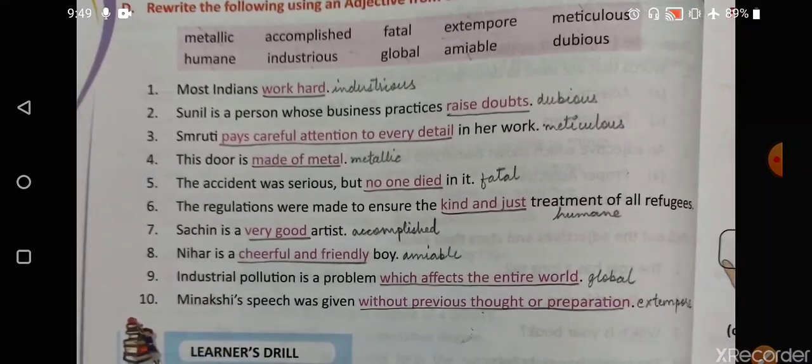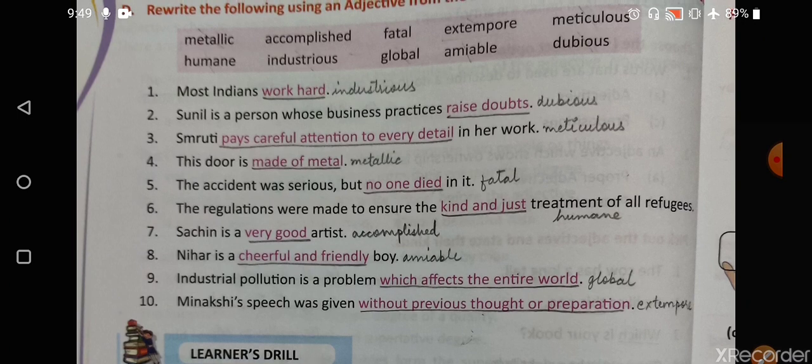So most Indians work hard. So what is the adjective that can be used in the place of work hard? It is industrious. Sunil is a person whose business practices raise doubts. So whose raised doubt means dubious. So we can write dubious.